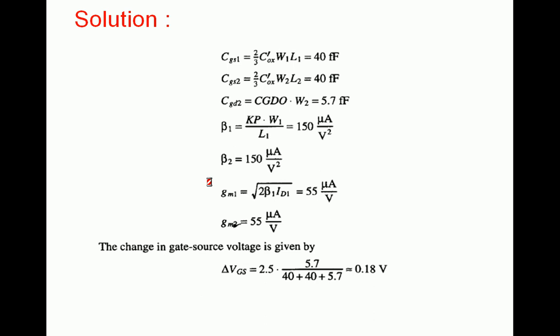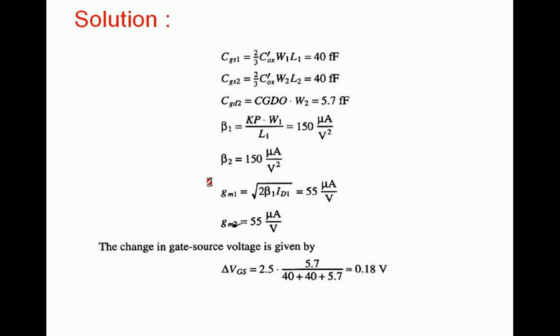And in this textbook, Baker first edition, CMOS Circuit Design, Layout and Simulation, we are using the 2 micrometer CMOS technology rules, Orbit CMOS technology rules. And for that, these are the values: 40 femtofarads for CGS1, 40 femtofarads for CGS2, 5.7 femtofarads for CGD2.